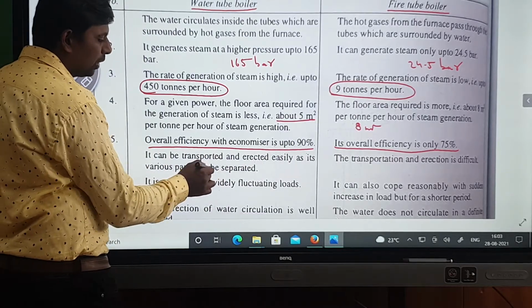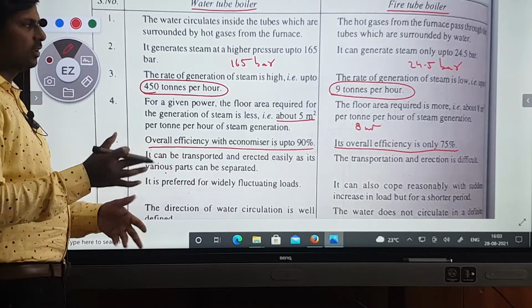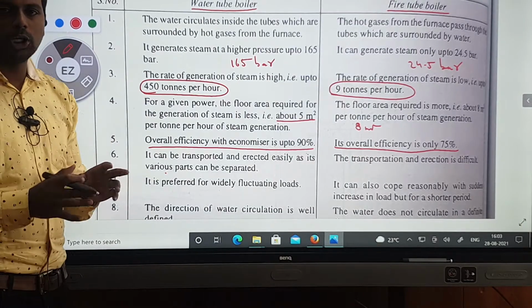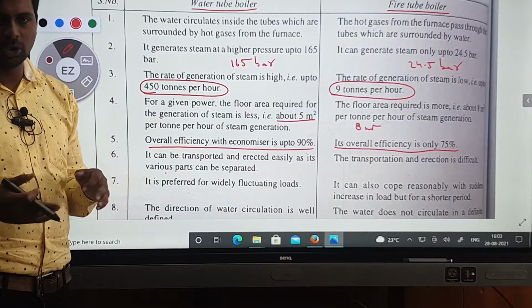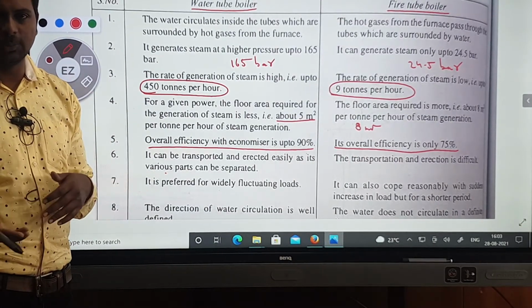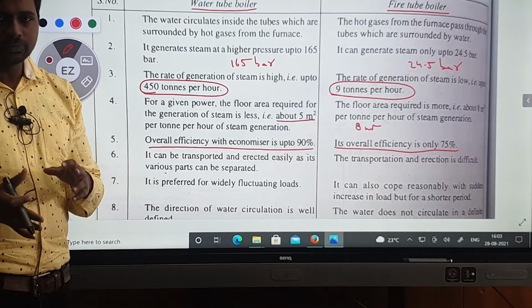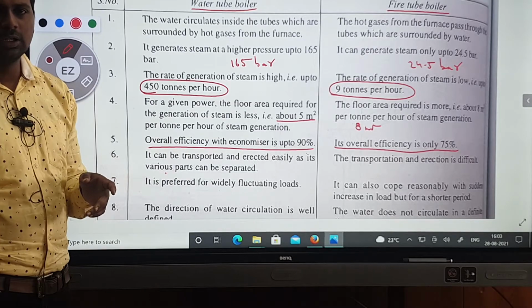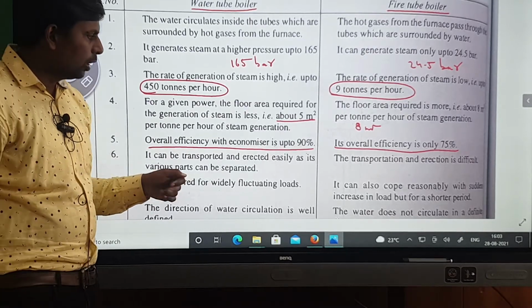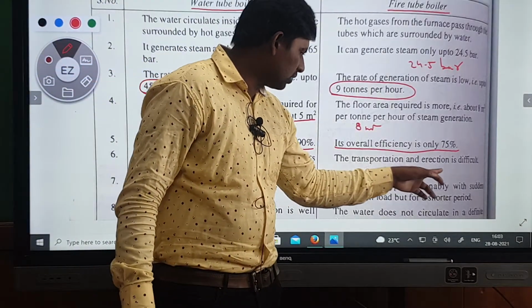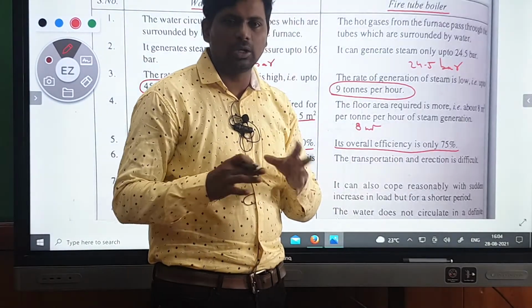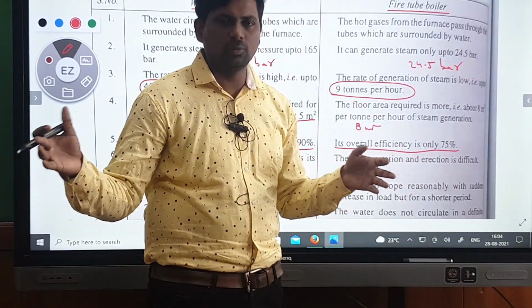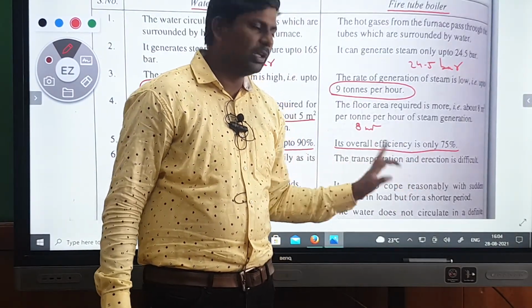Various parts can be separated. Here you can separate the parts. In a water tube boiler, if you want to shift or transfer the boiler to another place, you can easily disassemble it, keep it at one place, and transfer it anywhere you want. But in the fire tube boiler, transportation and erection is difficult, because it is a big boiler, and separating it is somewhat difficult.